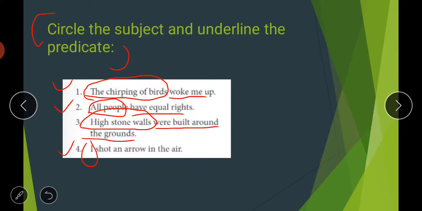I shot an arrow in the air. So this will be your predicate. So I hope it is clear to you how you have to identify the subject and predicate of a sentence. So let us move to the next page now.